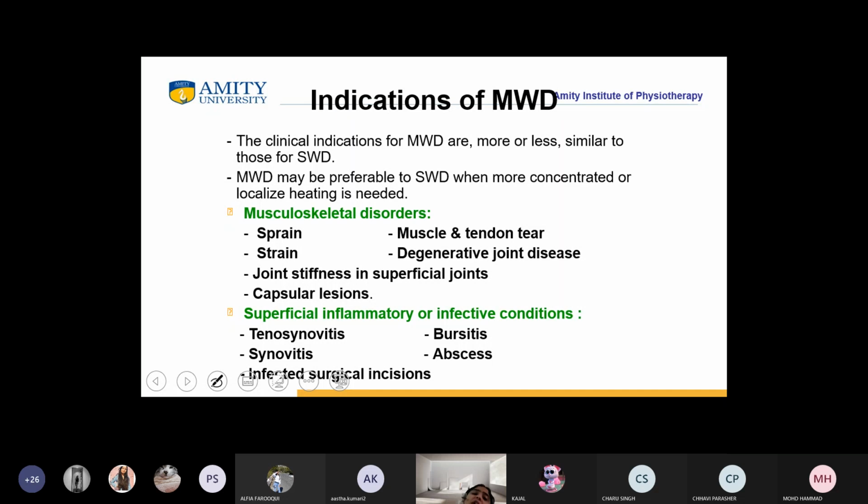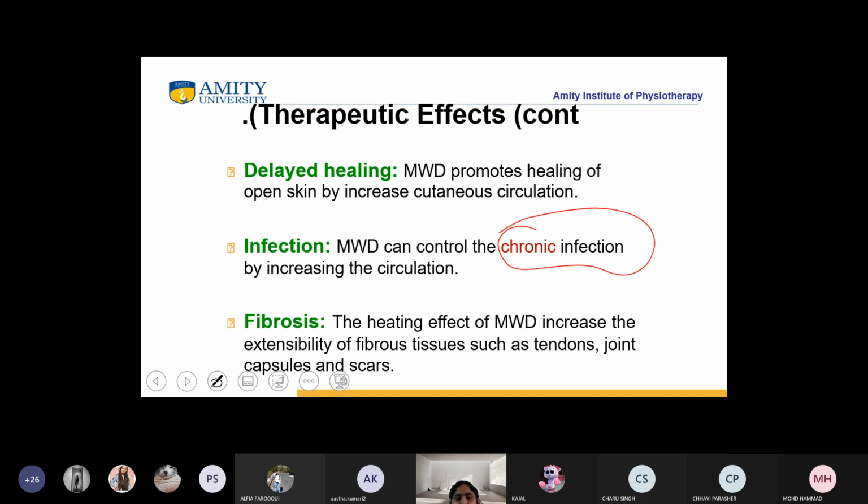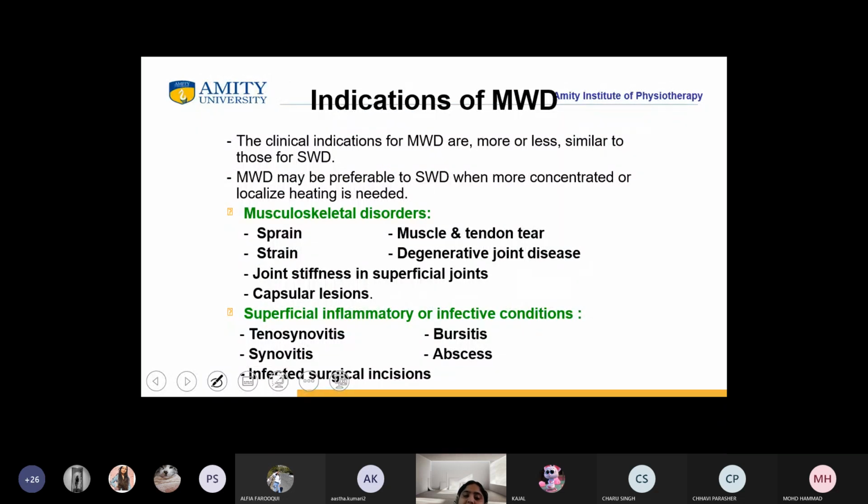Now you got it, why are these all used as indications? Because here we have read that it is used for the superficial muscles, ligaments, and small superficial joints. And all these conditions moreover have the same presentation. Agree or not? Next are the superficial inflammatory infective conditions like tenosynovitis, synovitis, infected surgical insertions, bursitis, and abscess also.